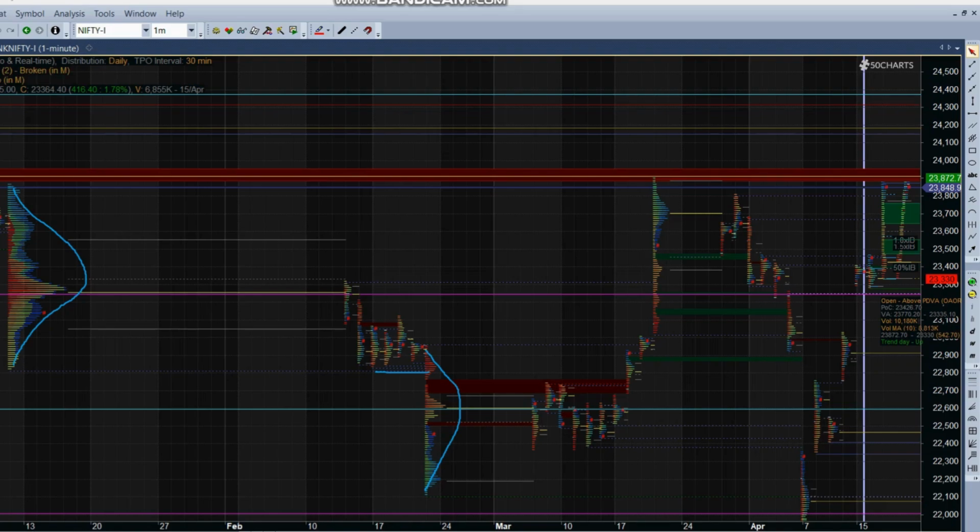This is the weekly chart, weekly minus 61, and this is the weekly plus 61. Without development of the bell curve in this zone, it is going to move aggressively, and they make some bell curve development here also. Here also it is incomplete, the clock was not developed. Here also some incomplete auction is there.